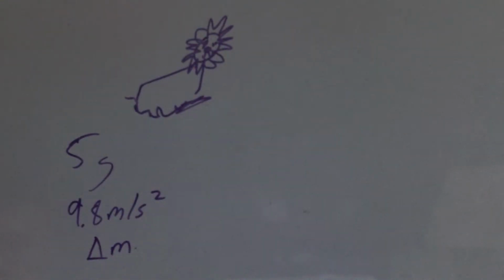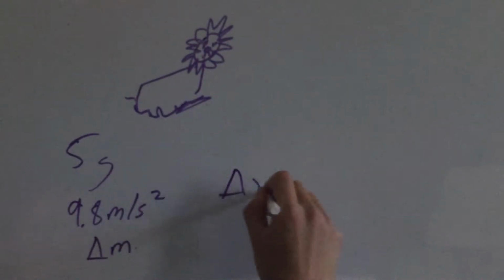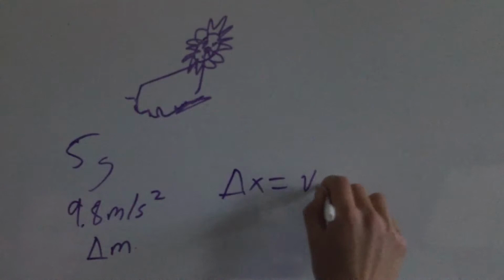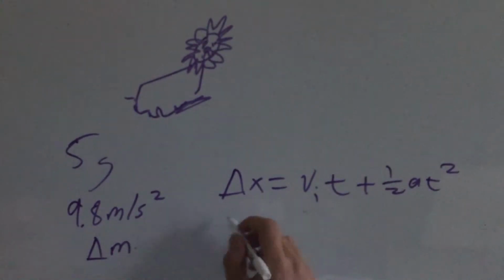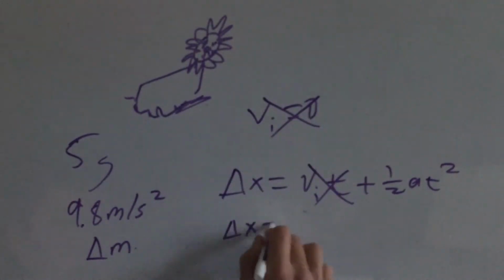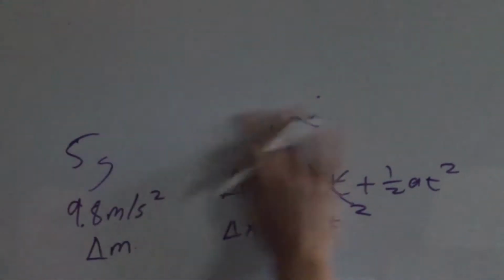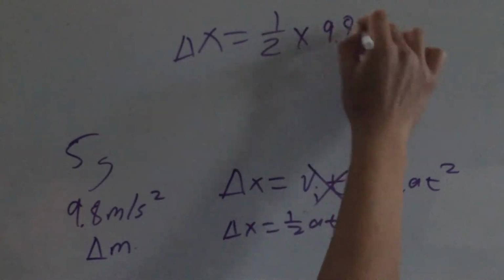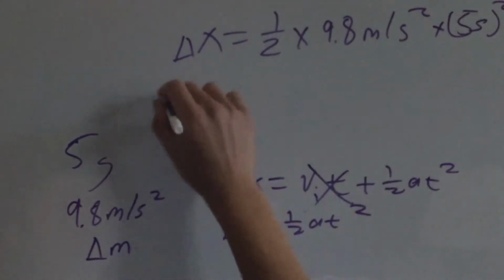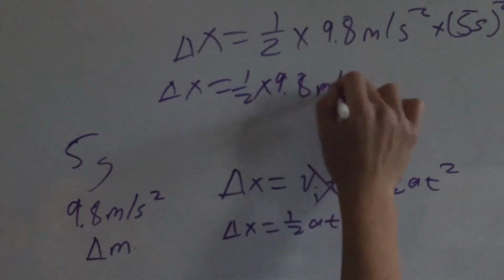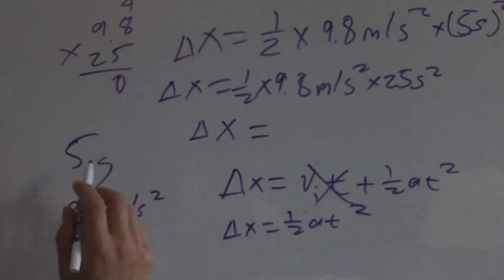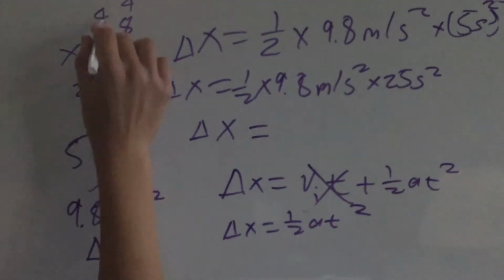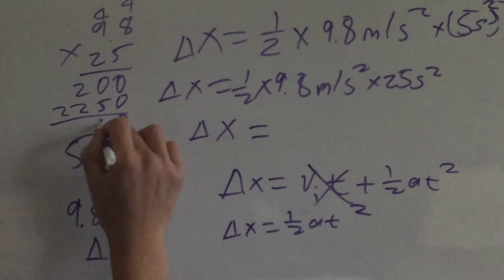So let's take Mufasa's displacement using the equation, which is displacement x is equal to initial velocity times time plus half a t squared. So the initial velocity is 0 because he starts at rest. So displacement x is equal to half of the acceleration times time squared. If you substitute it in, x is equal to 1/2 times 9.8 meters per second squared times 5 seconds squared. And therefore x is equal to 122.5 meters.